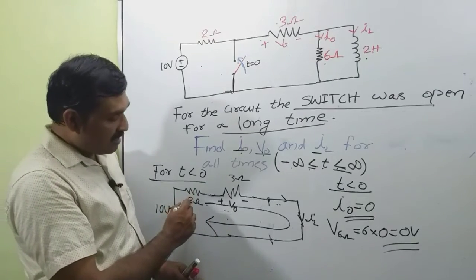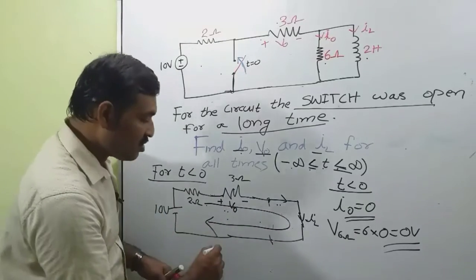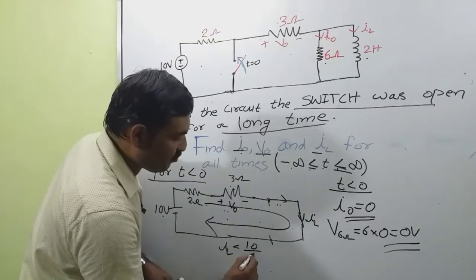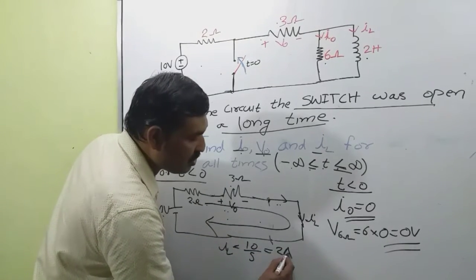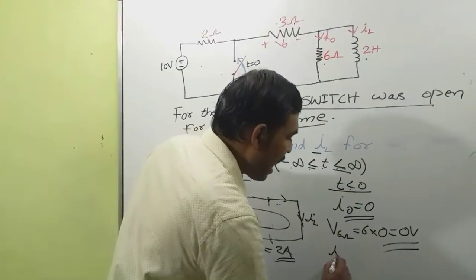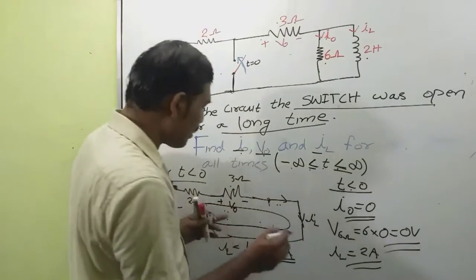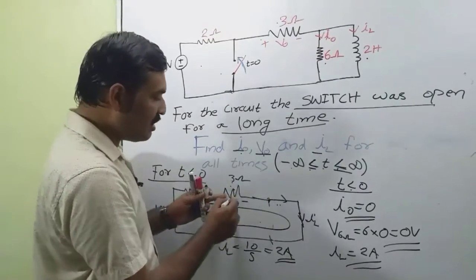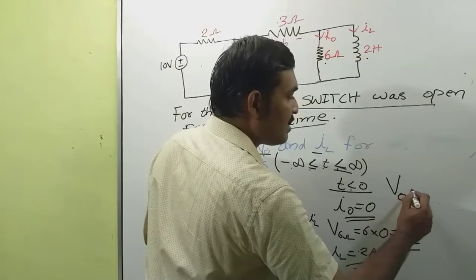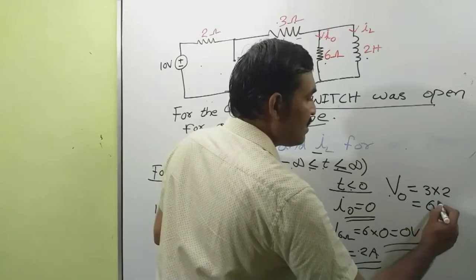Now we have a 2 ohm resistance and 3 ohm resistance in series, and IL is the current passing through this network. So IL is equal to 10 divided by 2 plus 3, that is 5, that is equal to 2 ampere. So the current through the inductance for t less than 0, IL, is equal to 2 ampere. Now what is the voltage across this 3 ohm resistance? That is 3 into 2 ampere, so V0 is equal to 6 volt.